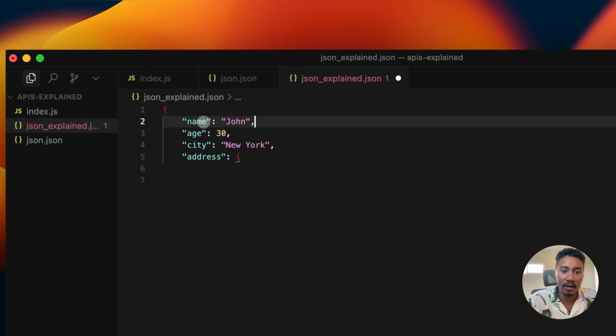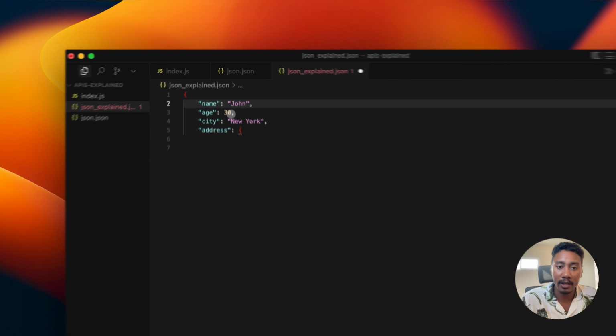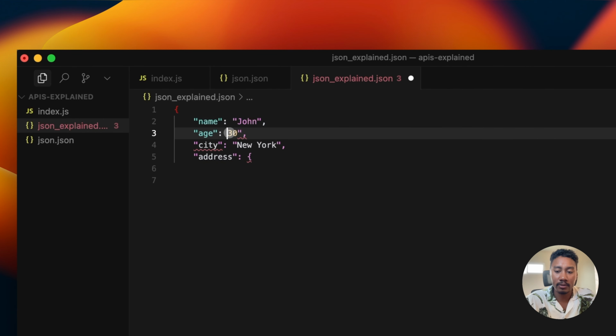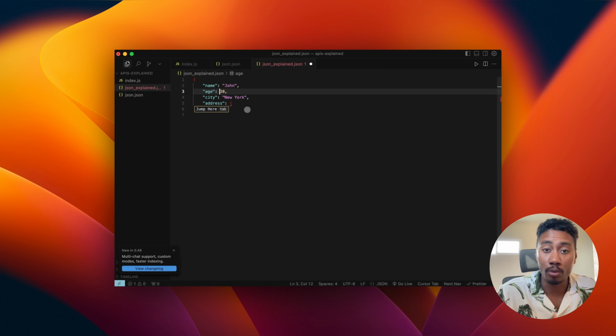So we have the key of name and a value of a string, John. And then we have a comma, and then we have the next key value pair. We have a key of age, again wrapped in double quotes. And this time we have a numerical value of 30, right? This can also be wrapped in double quotes, but if you want to perform arithmetic, like for instance, if we ever need to add or subtract from this number, it's always best to use the numerical value and not use the double quotes. So that's just something to take note of.